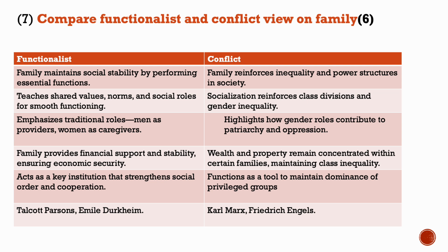And it was Talcott Parsons and Emile Durkheim that talked about the functionalist view on family. And the conflict theorist would say that family reinforces inequality and the socialization also reinforces class divisions. And it highlights how gender roles contribute to patriarchy and oppression, and wealth and property remain concentrated within certain families, and this is passed on. And family functions as a tool to maintain dominance of privileged groups. Theorists would be Karl Marx and Friedrich Engels.